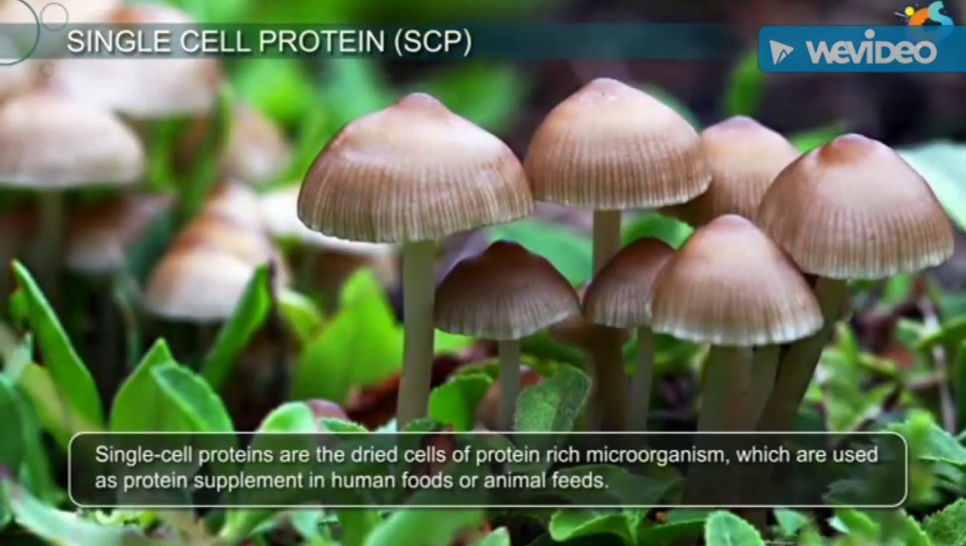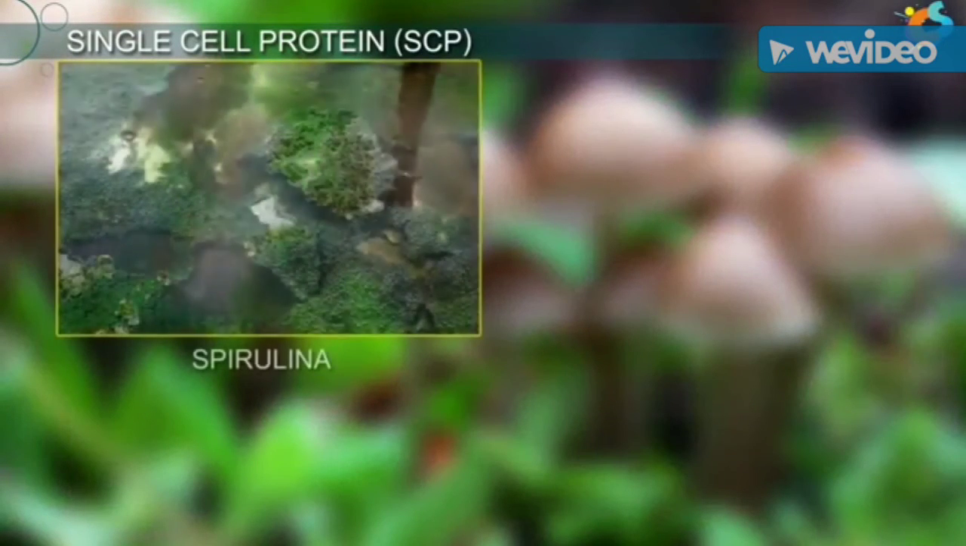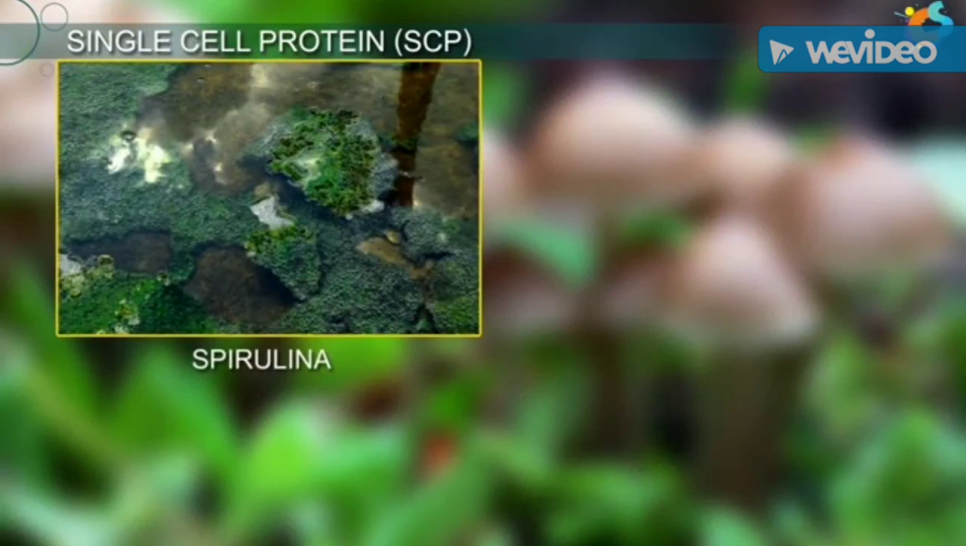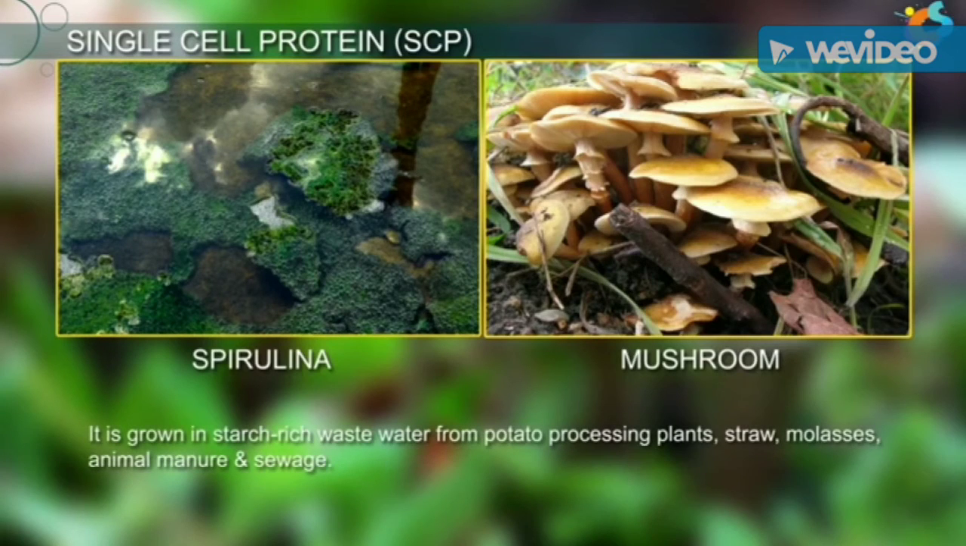Single-cell proteins are the dried cells of protein-rich microorganisms which are used as protein supplements in human foods or animal feeds. For example, the blue-green alga Spirulina and the common fungus mushroom. Spirulina is not only rich in proteins but also contains sufficient amounts of fats, carbohydrates, minerals, and vitamins. It is grown in starch-rich wastewater from potato processing plants, straw, molasses, animal manure, and sewage. This also reduces environmental pollution.